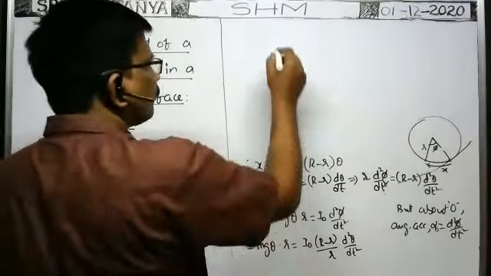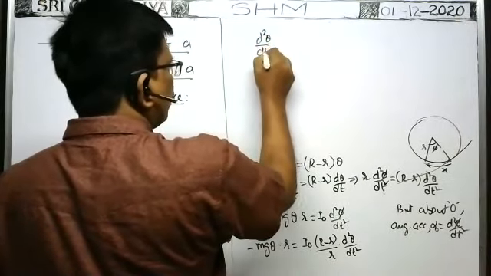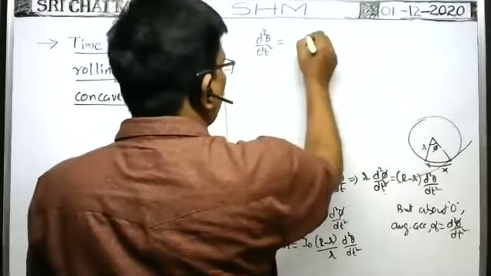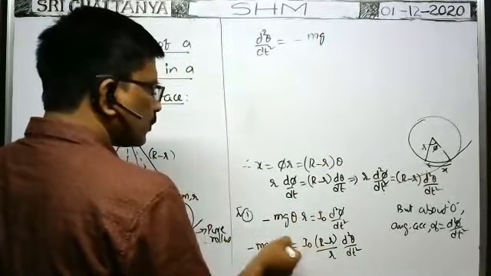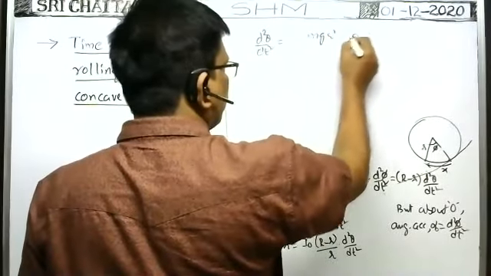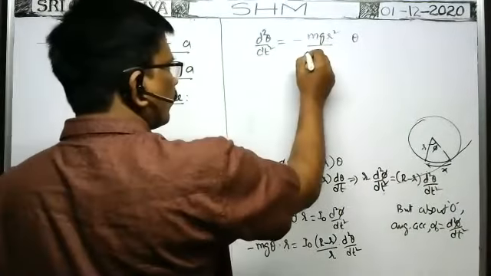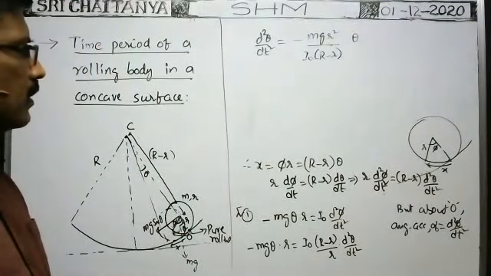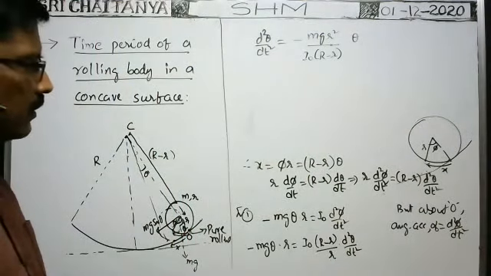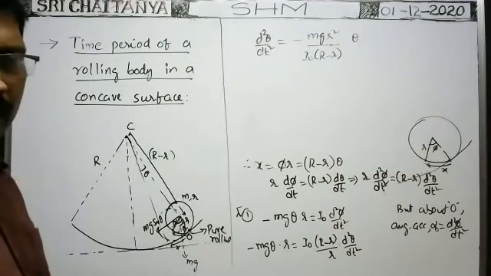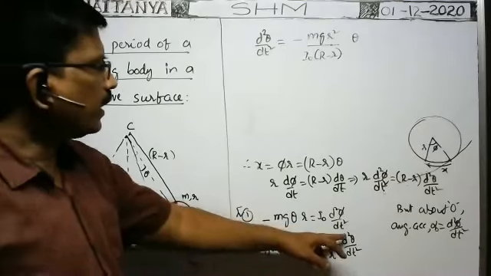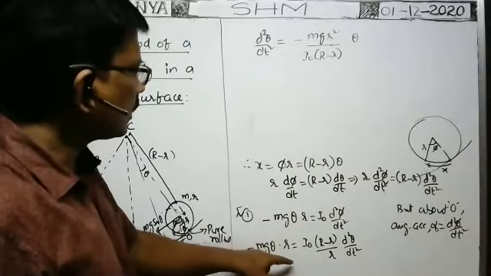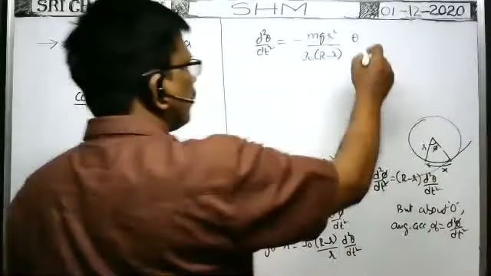So here from this formula, d square theta by dt square is equal to minus mg into small r into small r square into theta by I naught into capital R minus small r. Is it correct or not? Is there any term I missed? d square theta by dt square is equal to minus mg r into r square by I naught into capital R minus small r into theta. So this is a very, very important formula.